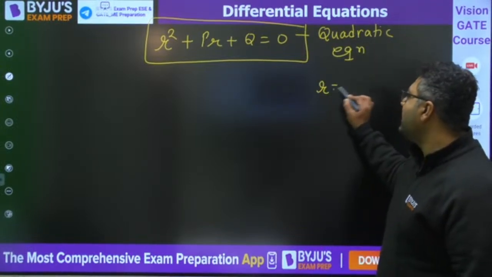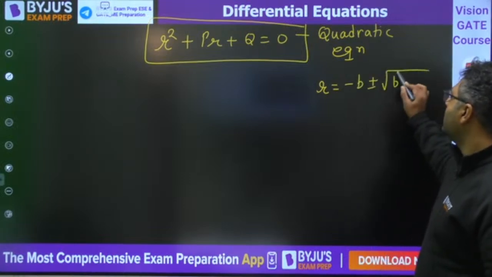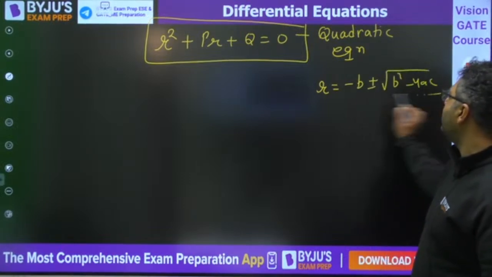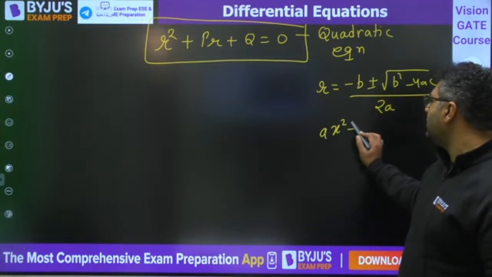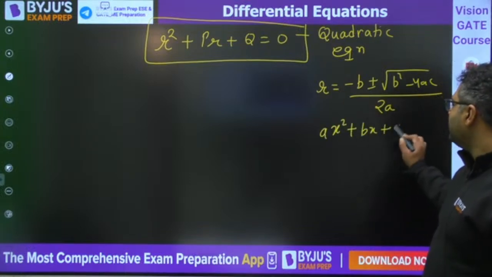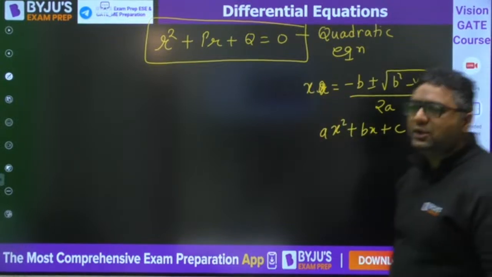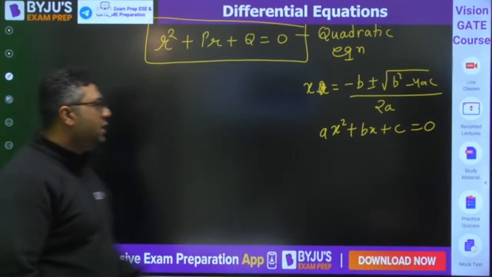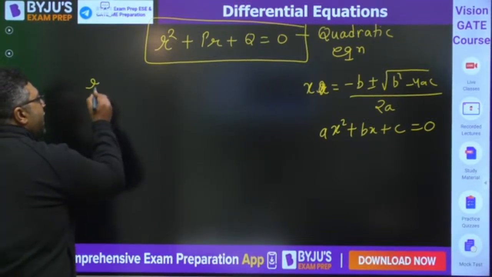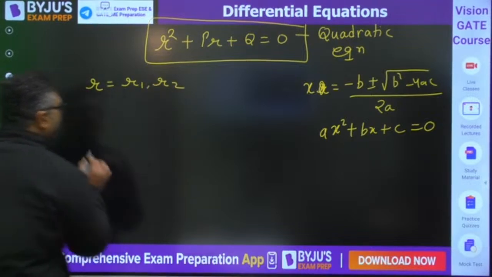If you consider it as ax square plus bx plus c equals 0, the value of x is minus b plus minus square root of b square minus 4ac, divided by 2a. So you can find the r values from here. You will get two values, r1 and r2, and there are three cases.